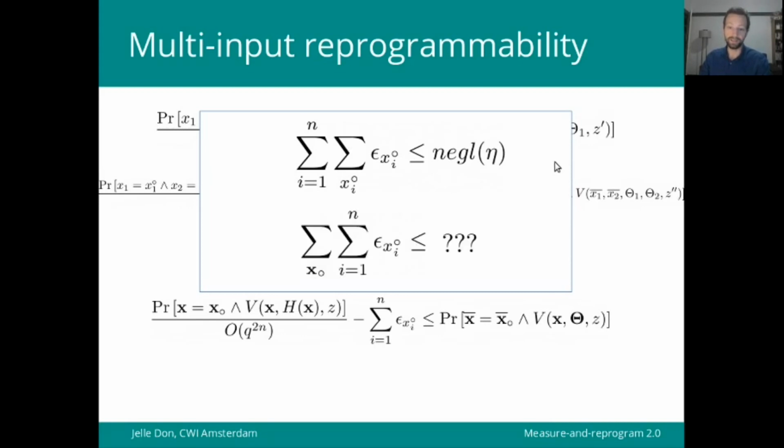But the problem is that this is not what we need. If we have a careful look at the inequality down here, we see that this is for one particular choice of the array x0, so for one choice of combinations x1 up to xn.